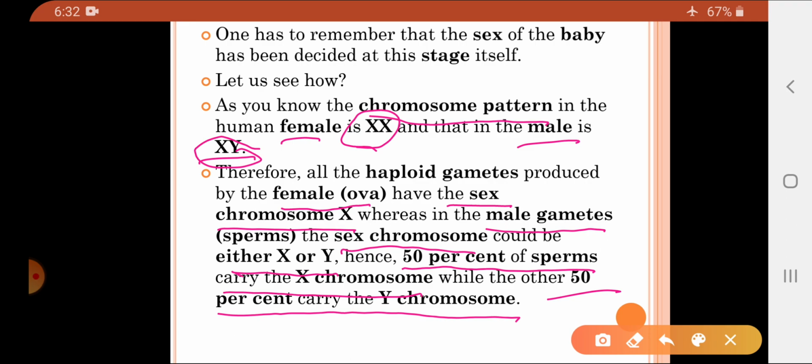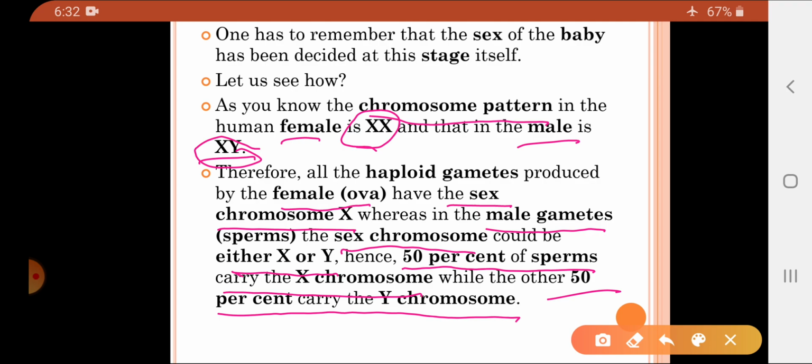So we know the chromosome pattern of males and females in humans. Of males it is XY, and of females it is XX. When the gametes are produced by the female, the eggs, they all have the sex chromosome X. Whereas in the males, the sperms produced could have either the X or the Y sex chromosome.